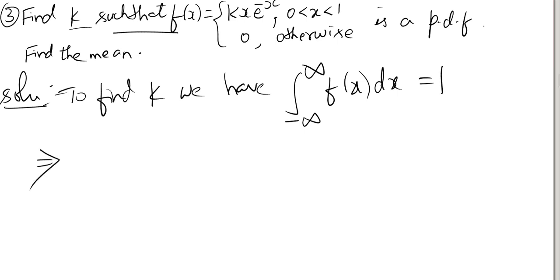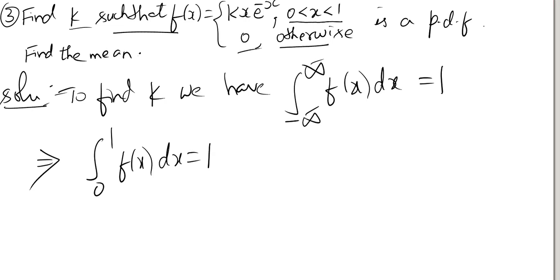Here we have a big interval, minus infinity to plus infinity, but in the problem we have only one interval, 0 to 1. Just copy that: 0 to 1 of f of x dx is equal to 1. For all other intervals it is 0, so we don't worry about any other intervals apart from 0 to 1.